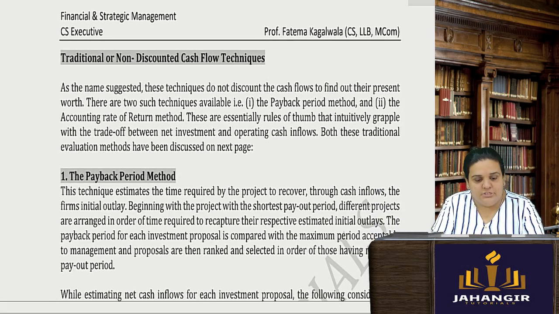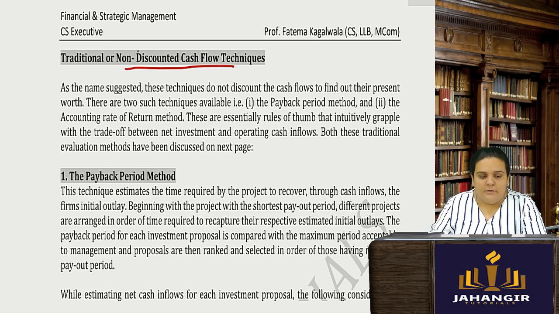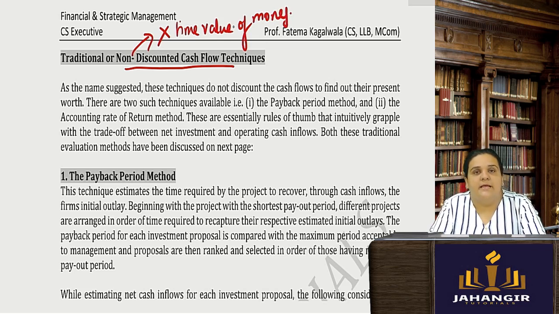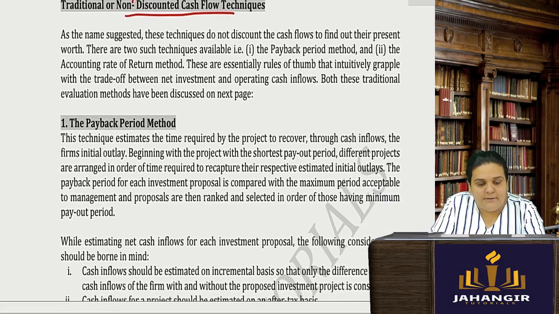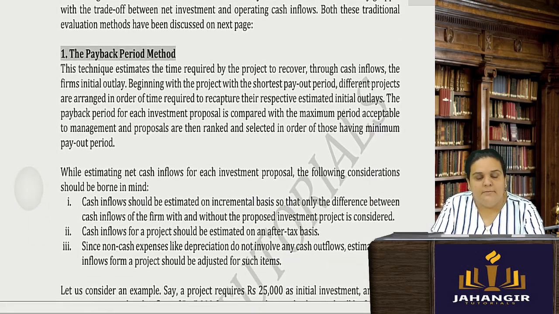So first the traditional methods are also known as non-discounted cash flow. Why non-discounted? Because they do not take into consideration the time value of money here. Okay, that is why they are known as non-discounted cash flow techniques. Now first one is your payback period method and the next one is your average rate of return. Payback period is nothing but the break even point.